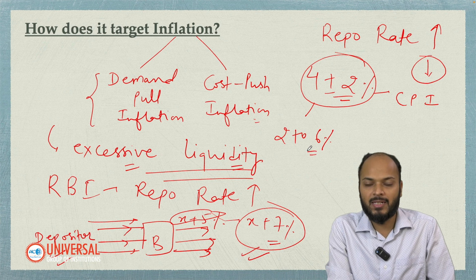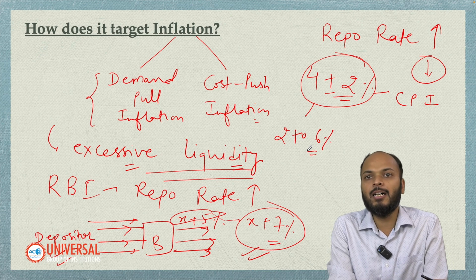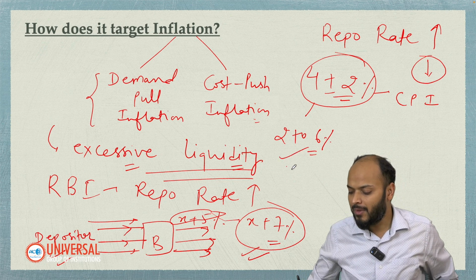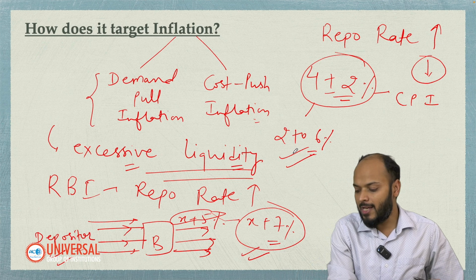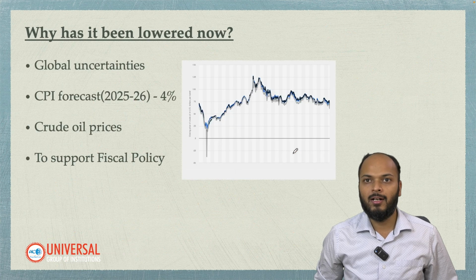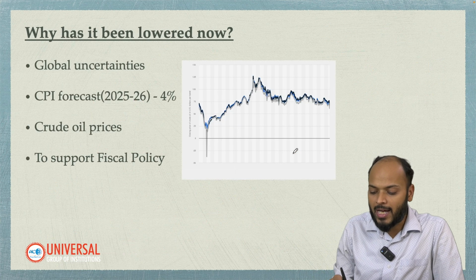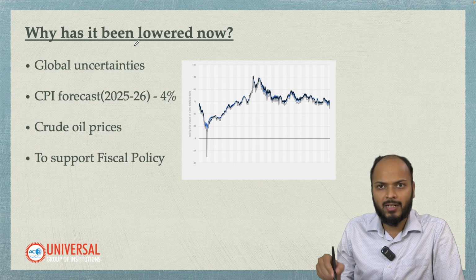Right now, as per the estimates of RBI, the inflation in this year is going to be nearly 4% only, which is in the comfortable range, which is in the acceptable range of RBI, and hence RBI has decided to lower the repo rate.